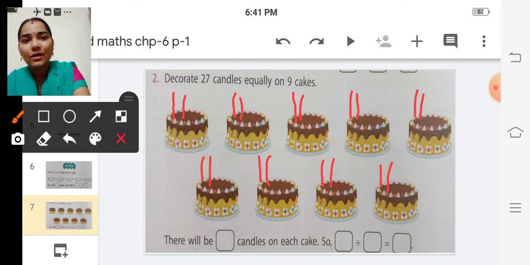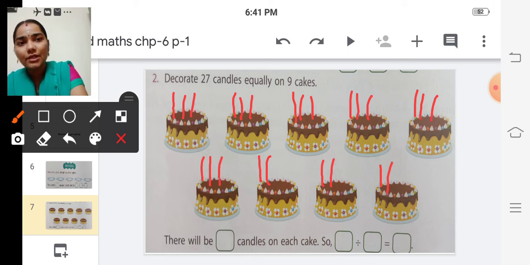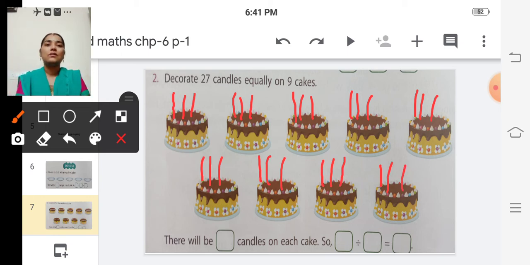Then start from the first cake. 19, 20, 21, 22, 23, 24, 25, 26, 27. So we have divided these 27 candles equally on 9 cakes.